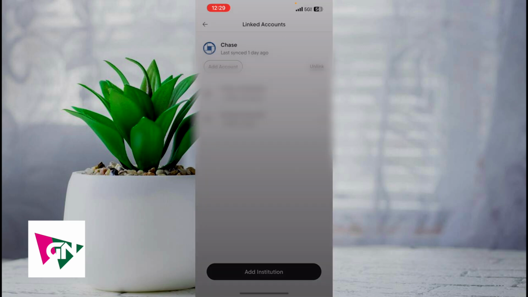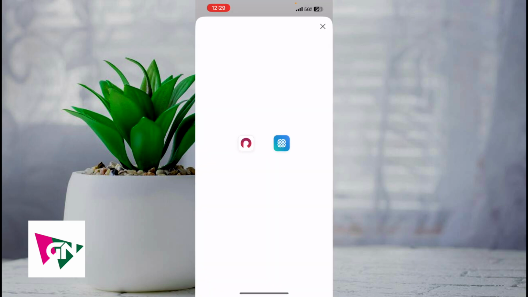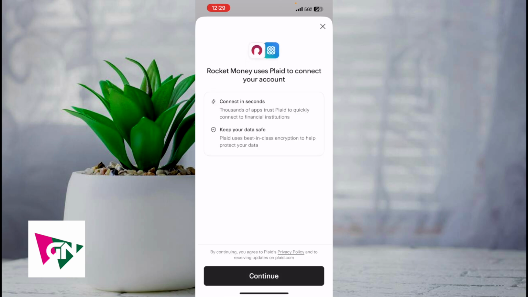Once you click on PayPal.com, this software called Plaid is going to open up. Plaid is used to actually connect PayPal with Rocket Money. It connects it in seconds, and it also keeps your data safe. But there you have it, guys. That right there is the best and easiest way that I know of to actually go ahead and connect your PayPal account to your Rocket Money app.